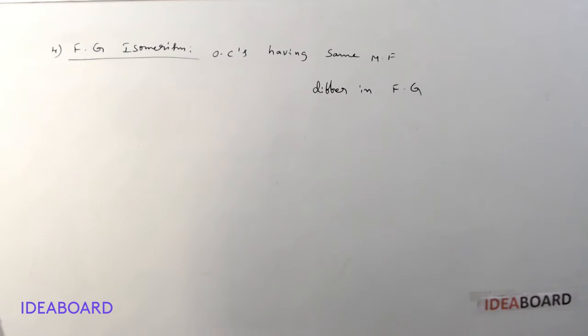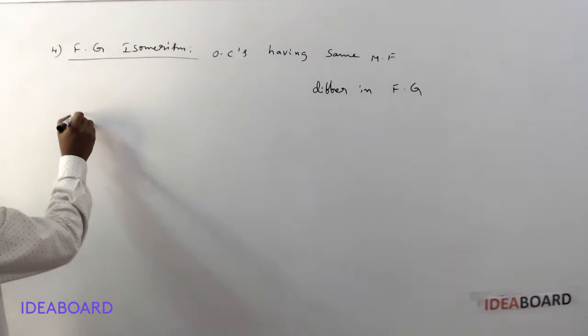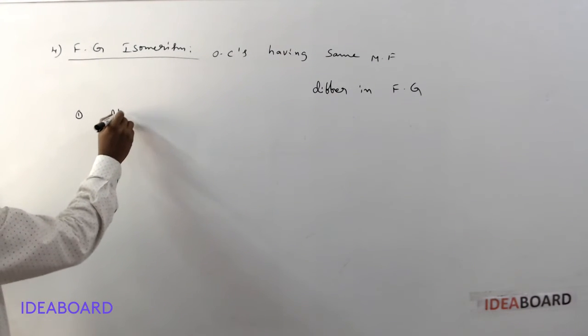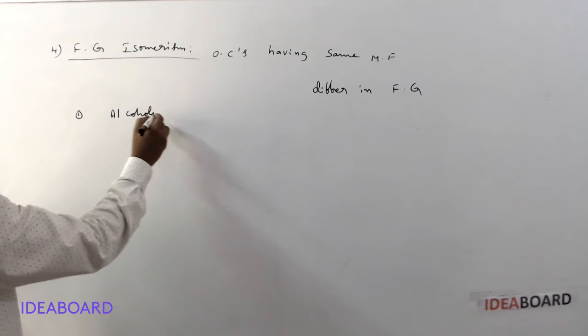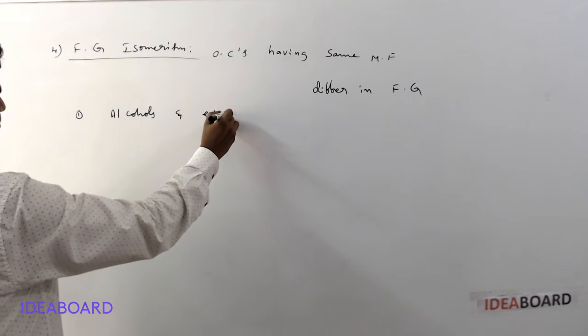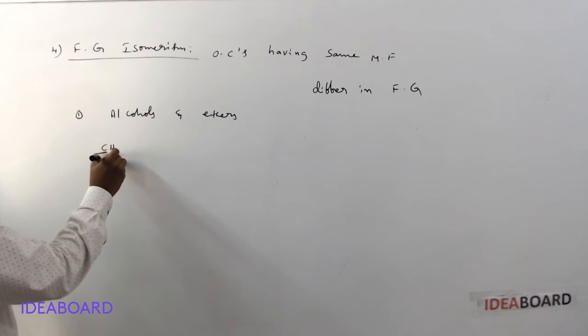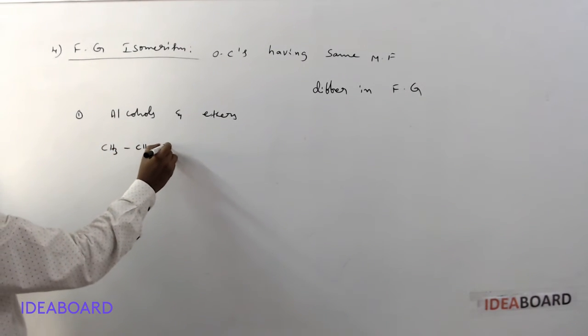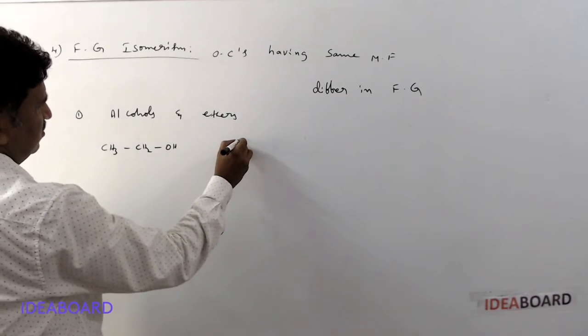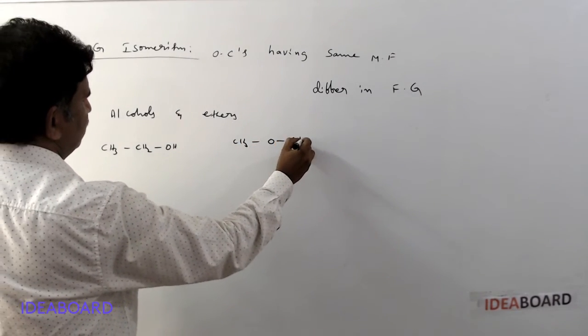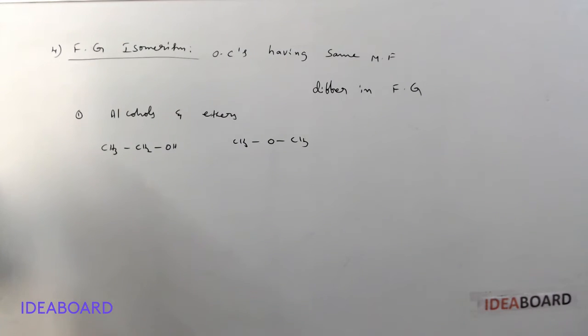They have different functional groups. In this, first we can take alcohols and ethers as functional group isomers. Alcohol means CH3, CH2, OH. Ether we can take CH3, OCH3. These two are functional group isomers.